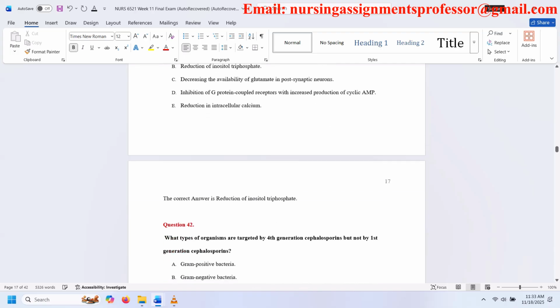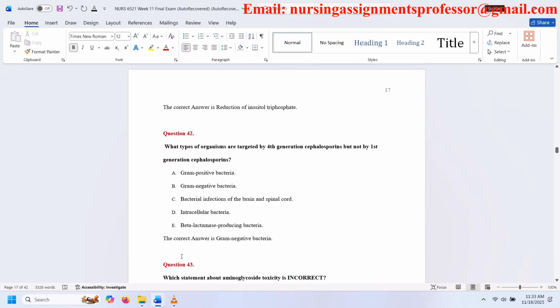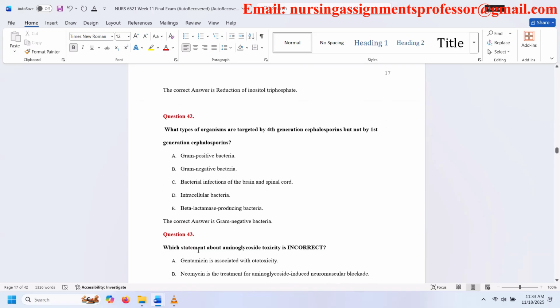Question 42. What types of organisms are targeted by 4th-generation cephalosporins, but not by 1st-generation cephalosporins? A. Gram-positive bacteria. B. Gram-negative bacteria. C. Bacterial infections of the brain and spinal cord. D. Intracellular bacteria. E. Beta-lactamase-producing bacteria. The correct answer is gram-negative bacteria.